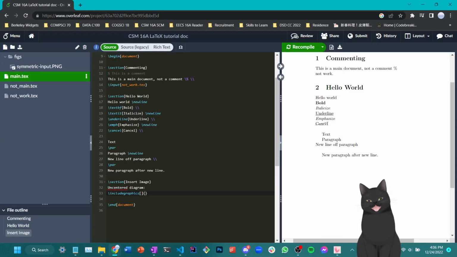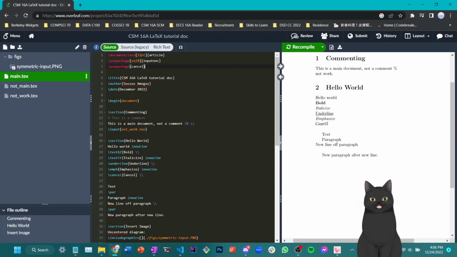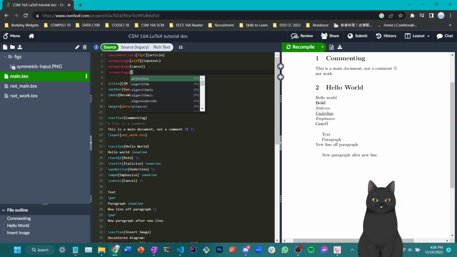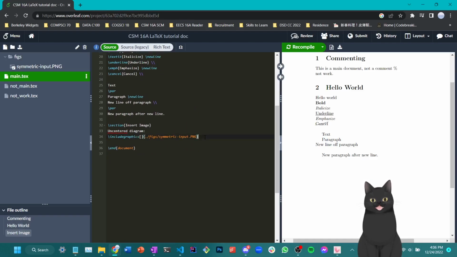So your current working directory should be where your main document is currently located. In this case, at the root directory. So what I'll do is just type root directory /fix/ and then my file name here, which is symmetric input.png. But another thing with includegraphics is that this is actually a command from a different library. So I'd also like to import a library here, which is called graphics. That should enable me to use this command to insert graphics.